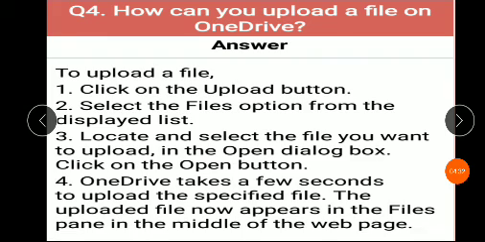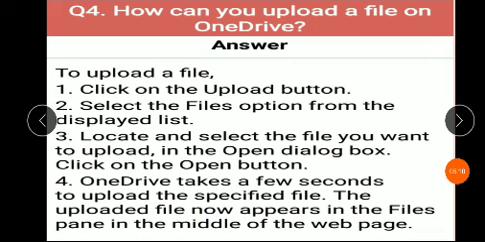Question number 4. How can you upload a file on OneDrive? To upload a file, follow the steps. Step 1, click on the upload button. Step 2, select the files option from the displayed list. Step 3, locate and select the file you want to upload. In the open dialog box, click on the open button. Step 4, OneDrive takes a few seconds to upload the specified file. The uploaded file now appears in the files pane in the middle of the web page.